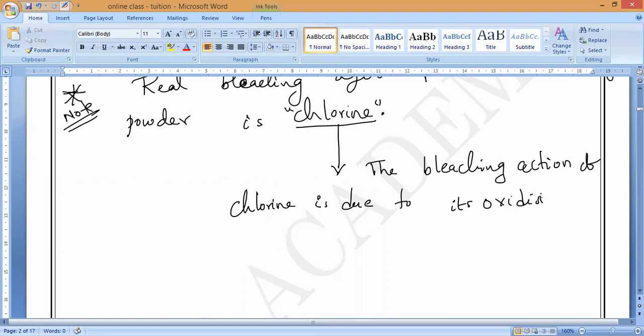Oxidizing property of chlorine gas. Very, very important. Now I will tell you what this oxidizing property is and how it takes place.